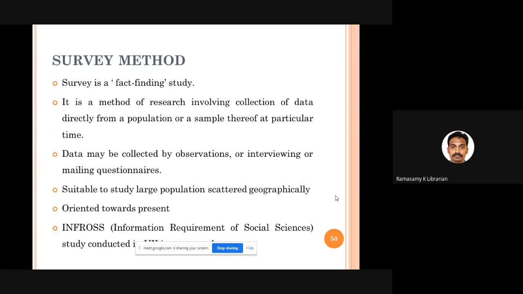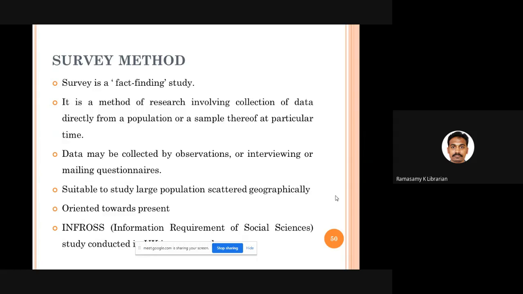Then comes the survey method. It's a very, very popular method in social sciences. This is a method where, at a single point of time, we go to people in person. Personally, we meet the people. We collect the data from either the population or a sample. That method is called the survey method. This is also called a fact finding study. You go to people, ask questions, get the answers and come back. That's all. How to collect data? You can use observations, interviews or questionnaires. Anything can be used. The survey method is very popular when your sample is geographically scattered.